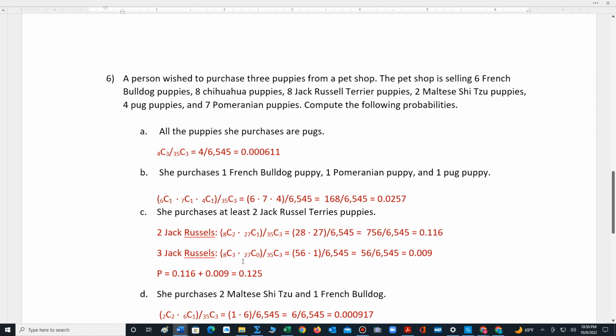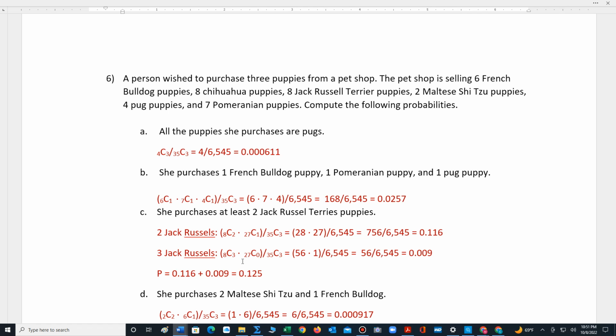Finally, we have this other problem which involves the computation of permutations, and we still will use the counting rules to compute these probabilities. So number 6 says the following. A person wishes to purchase 3 puppies from a pet shop.